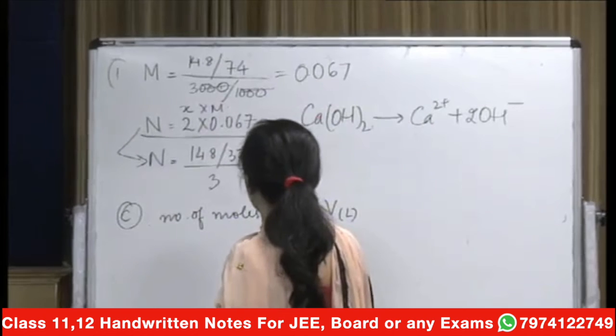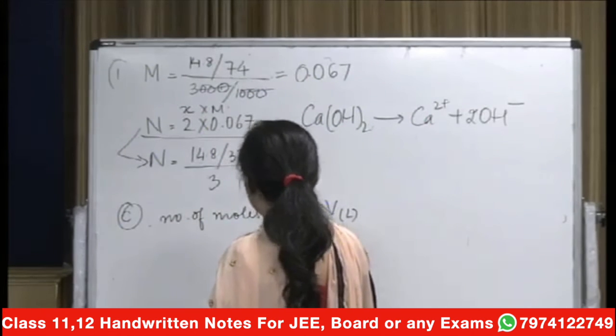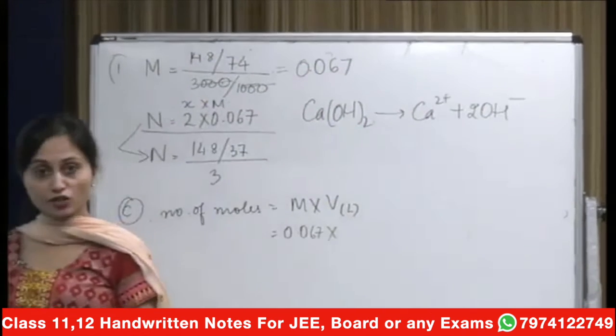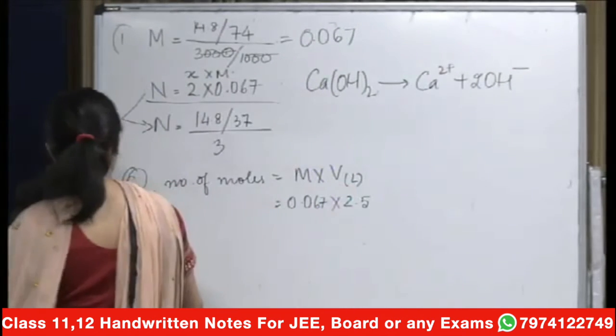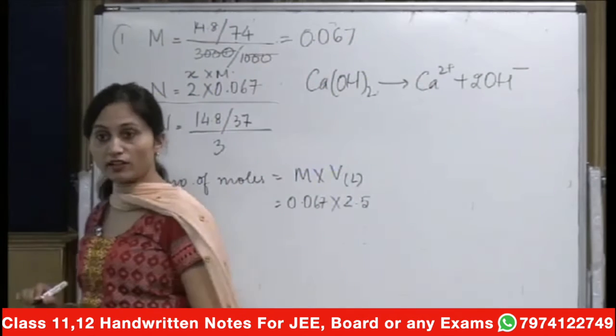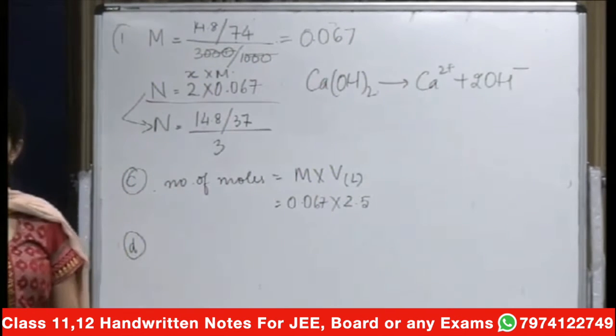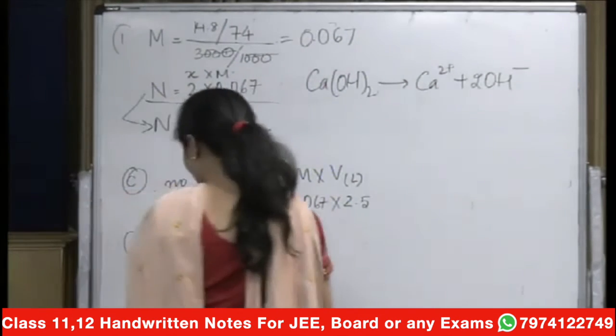So that will be simply, what is your molarity? That is 0.067 into volume in liters. What is your volume in liters? That is 2.5. So very easy, you can just calculate it later. I know you are good in mathematics, so you can easily do the calculations later. Right? Let's move on to the basic concepts first to understand them.